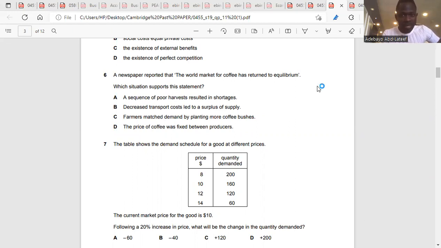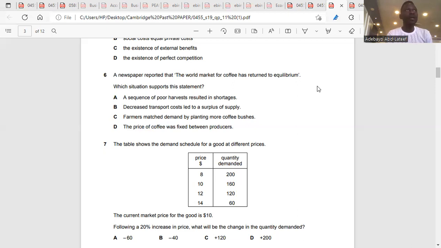A, a sequence of poor harvests results in shortages. B, decreased transport costs led to a surplus of supply. C, farmers matched demand by planting more coffee bushes. D, the price of coffee was fixed between producers. What makes up equilibrium there?